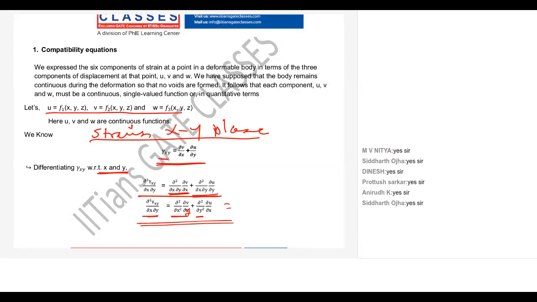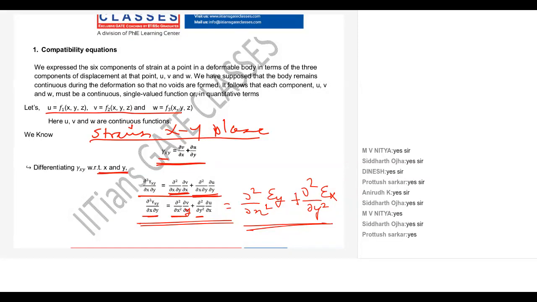Dou square by dou x square of dou v by dou y is epsilon y. Then dou square upon dou y square of dou u by dou x is epsilon x. So this is my first compatibility equation, and it is for the XY plane.